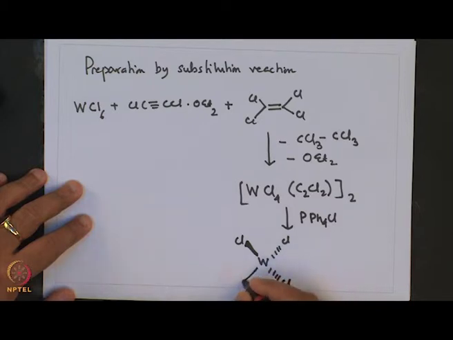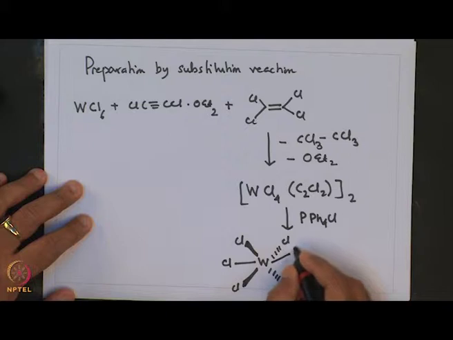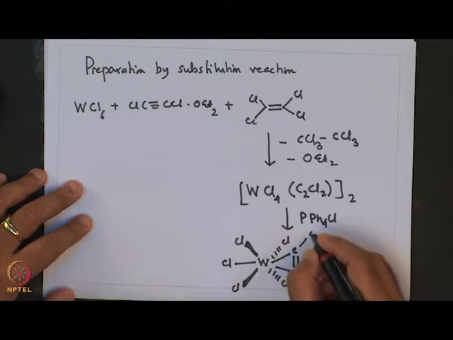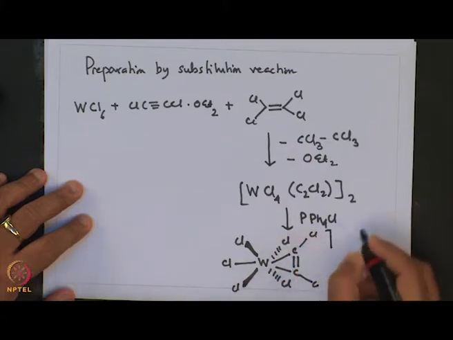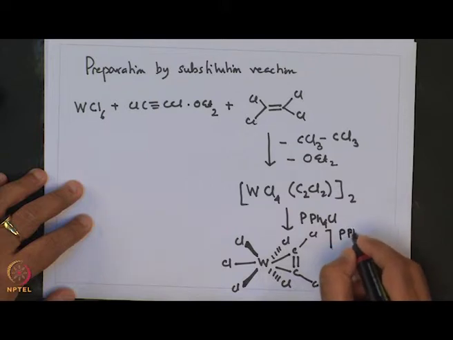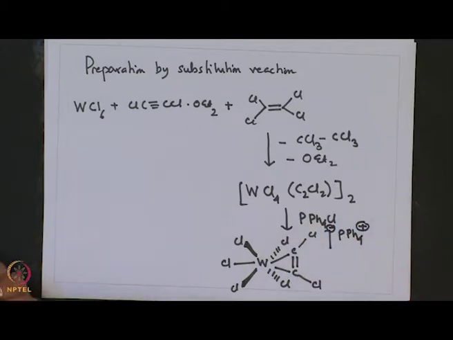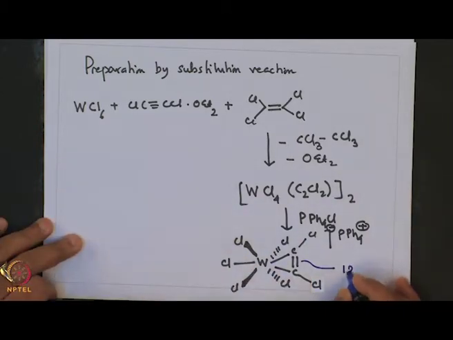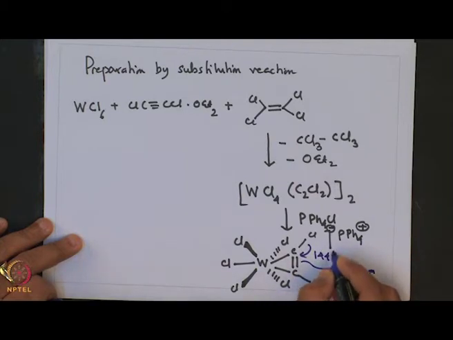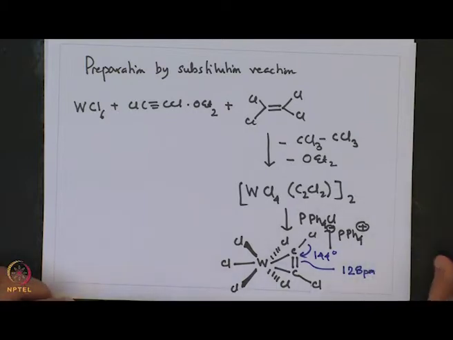Cl alkyne compound with chlorine and PPh4 plus. So, this is an anionic kind of compound. Now, of interest is this double bond which is at 128 picometer and this angle which is 144 degree, very much deviated from the linearity.